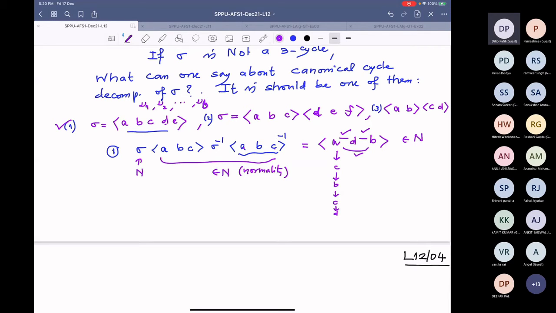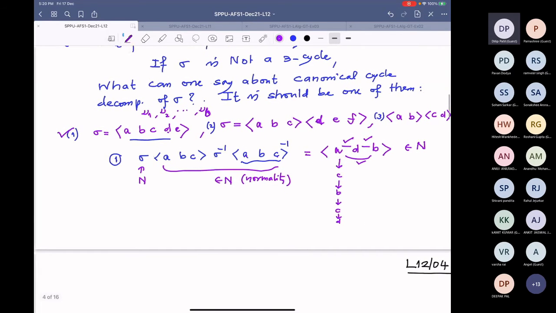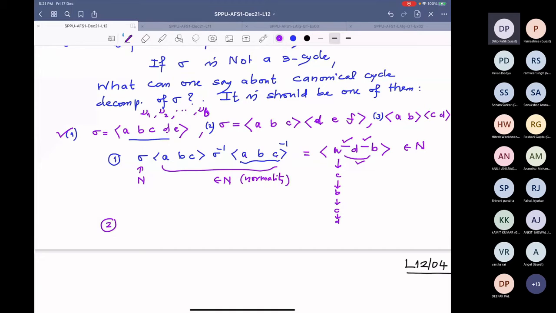So in the second case, what do we have to compute? We have to compute sigma (ABD) sigma inverse, and then (ABC) sigma inverse (ABC) inverse, on the same side.